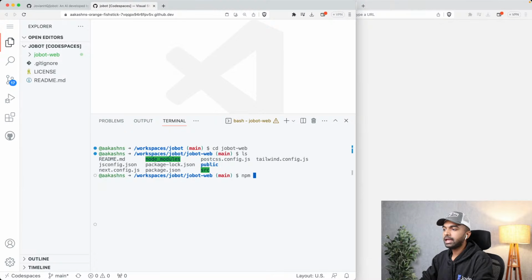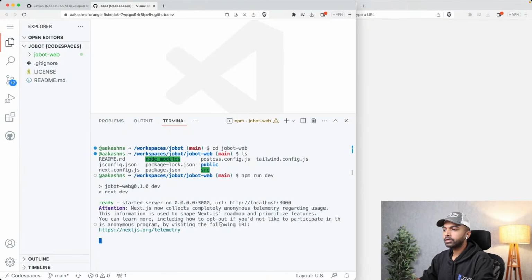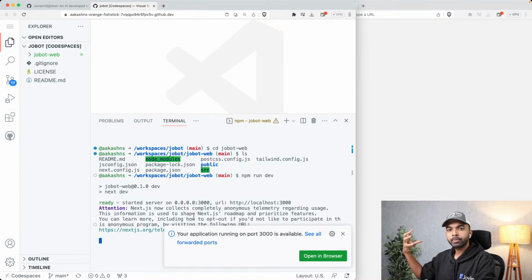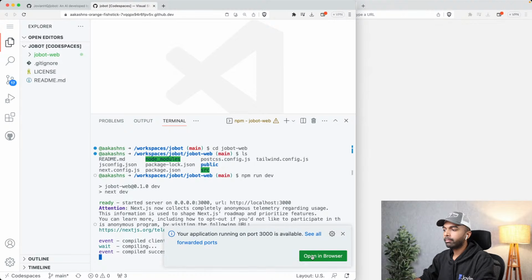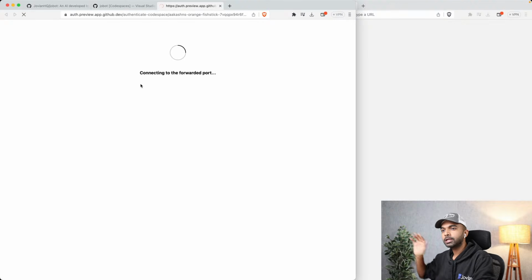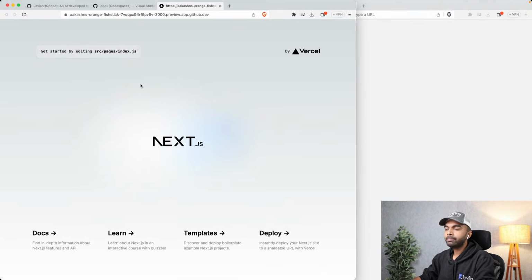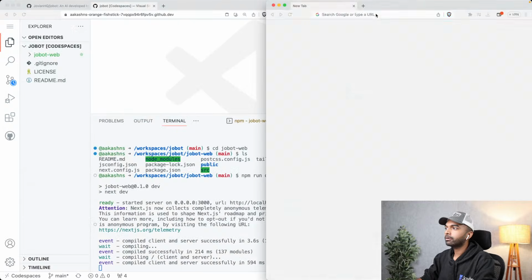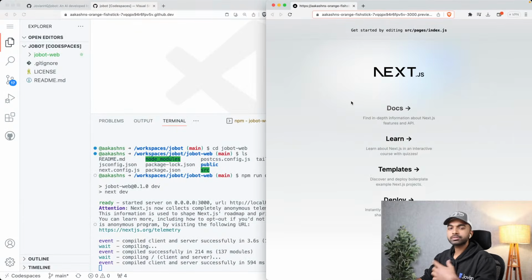If you just type npm run dev, that is going to start the development server locally on that cloud machine that GitHub Codespaces has given us. But we get this helpful pop-up here saying that we can actually access the development server running on that machine through our browser as well. And this is what the page looks like. Okay, so this is what we have right now.